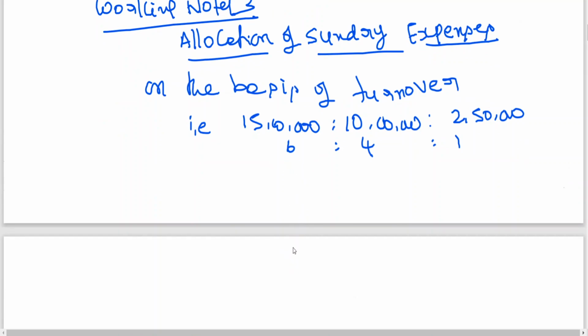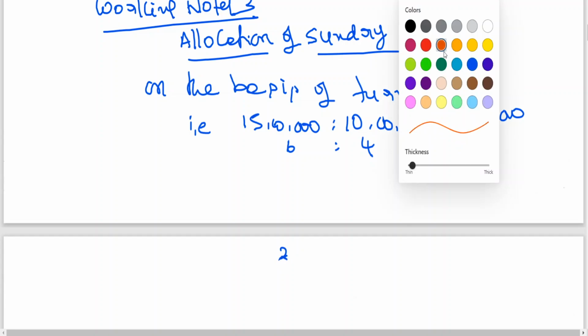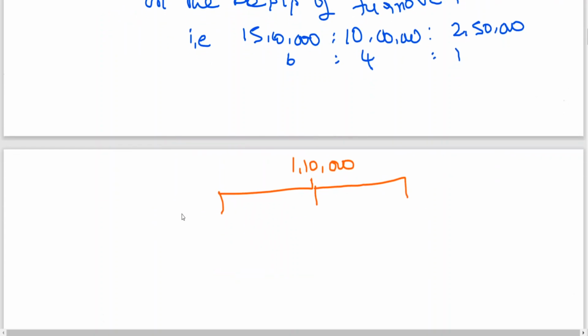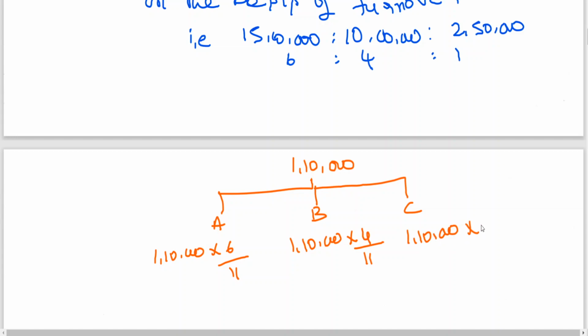So how to allocate this now? A, B, C: 1,10,000 into 6/11, 1,10,000 into 4/11, 1,10,000 into 1/11.